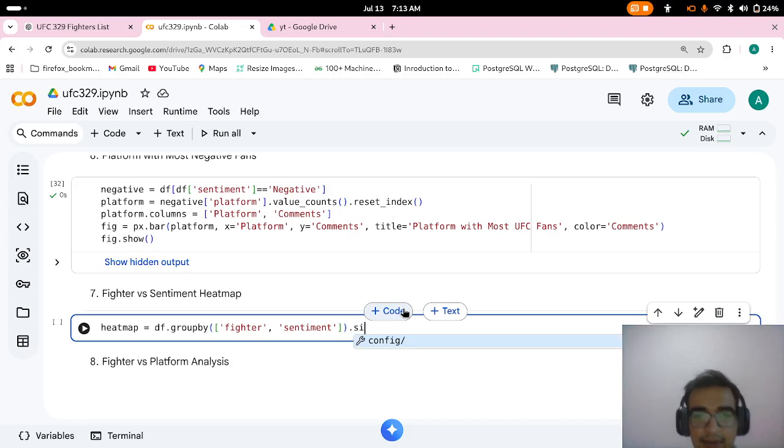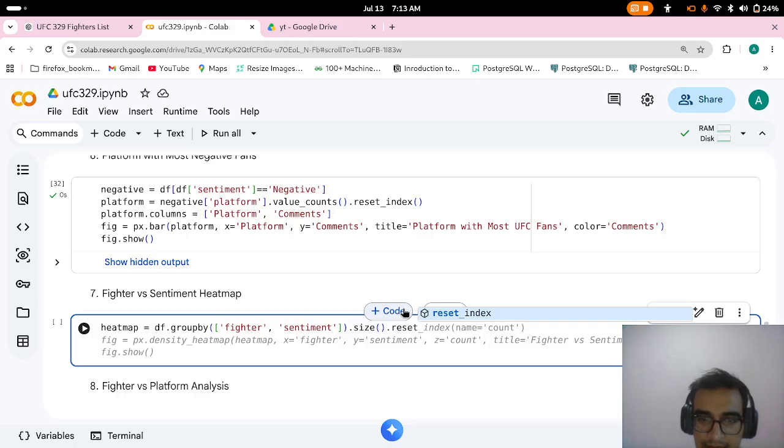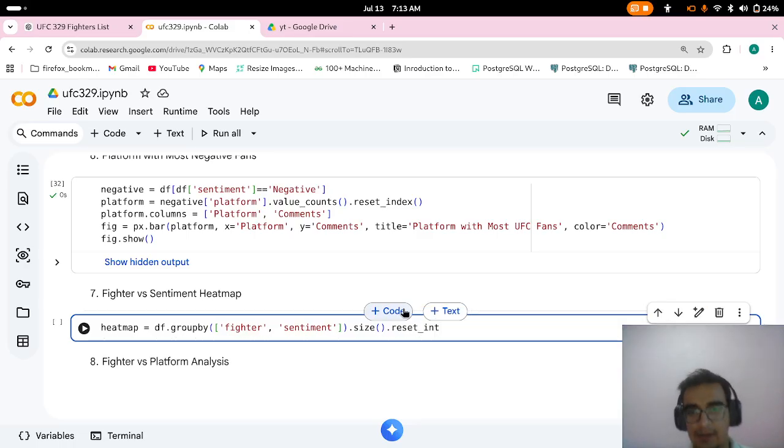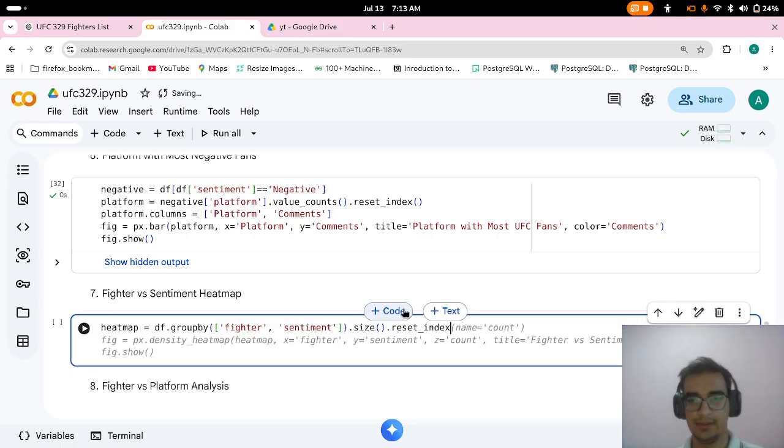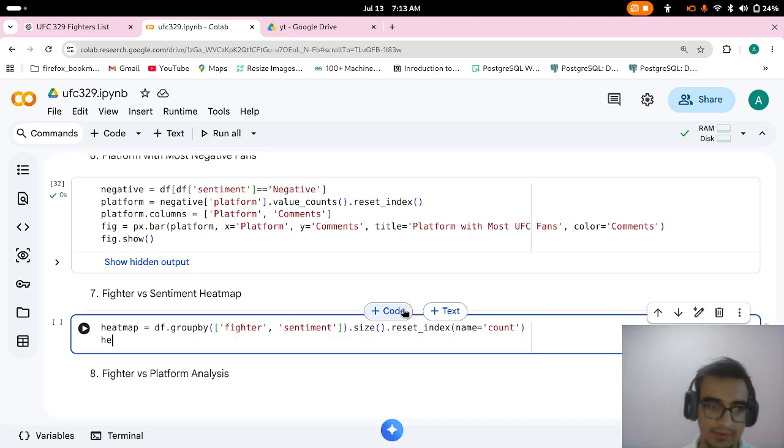And to reset index, the name is count. Let's print it and see what it shows here.